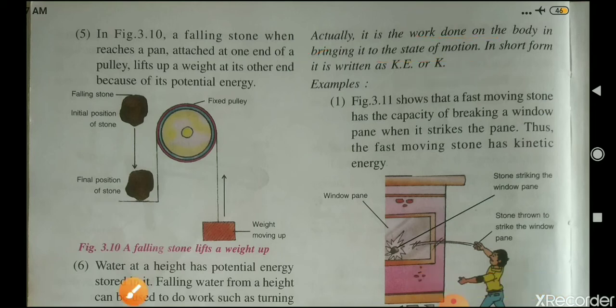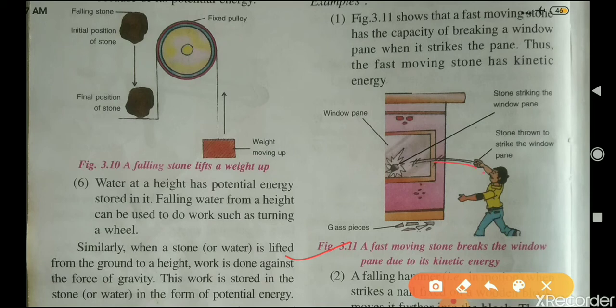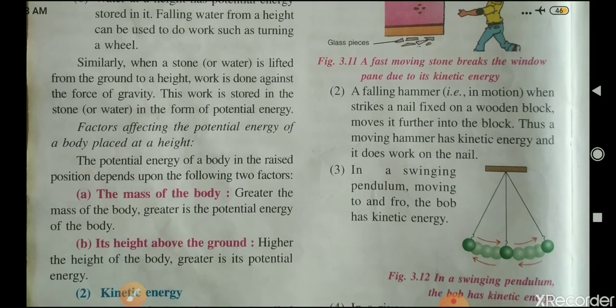Now, examples of kinetic energy. As you can see here in figure 3.11, a fast moving stone has a capacity to break a glass window pane when it strikes the pane. This fast moving stone has kinetic energy, and because of that kinetic energy, it is able to break the window pane. Second is a falling hammer when it strikes a nail fixed on a wooden block.